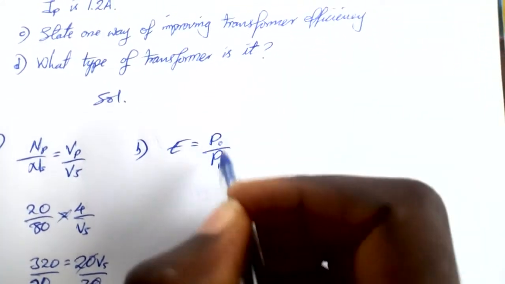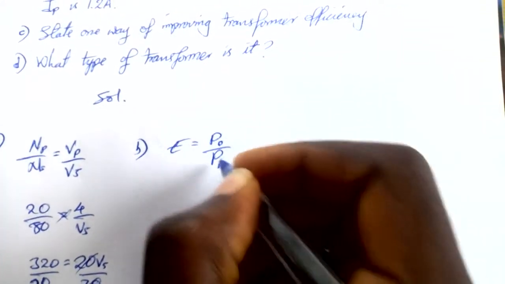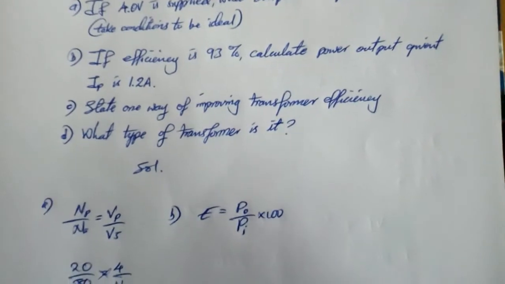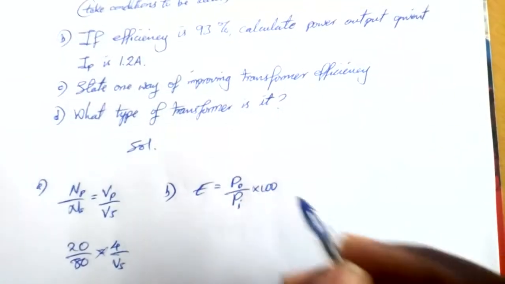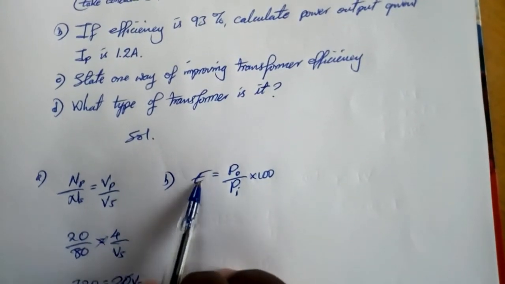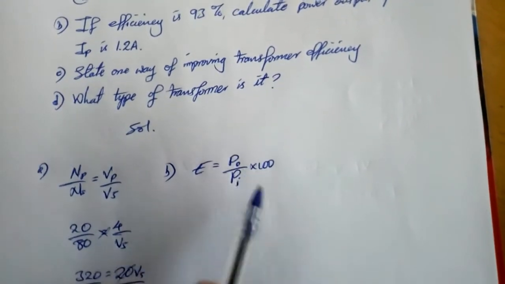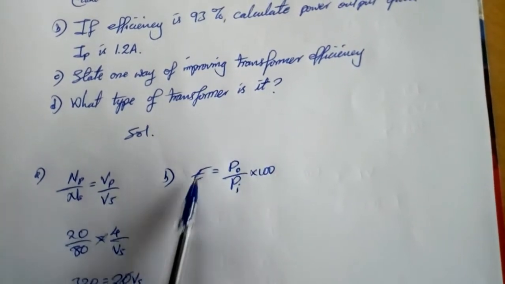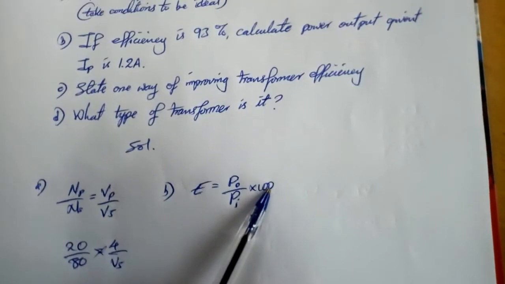This is power in the secondary over power in the primary, or power output over power input times 100. That's the equation. But we've been given the efficiency to be 93. So this 100 is going to cancel out, but if I was solving for efficiency, I would have maintained this expression.